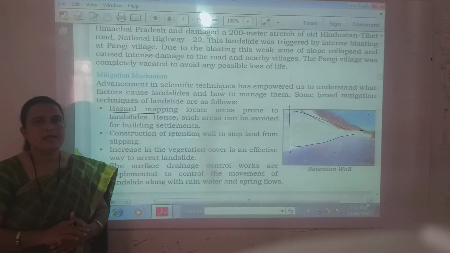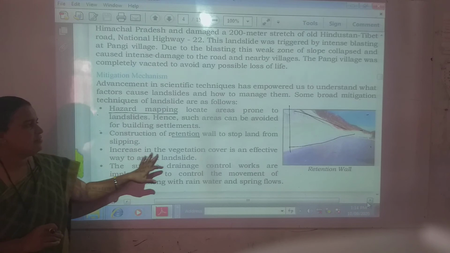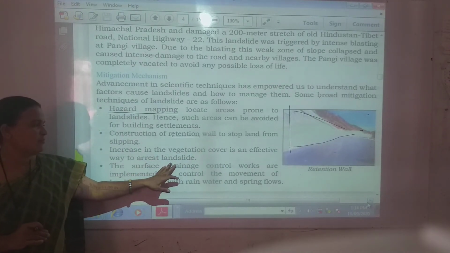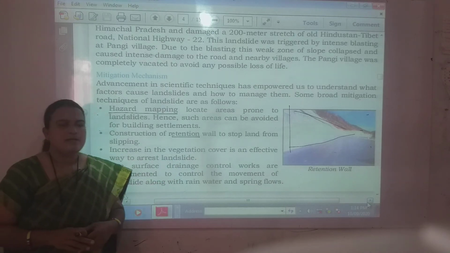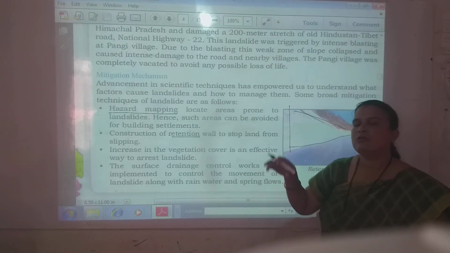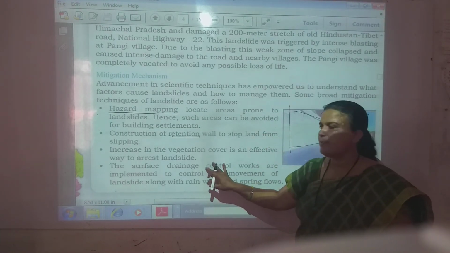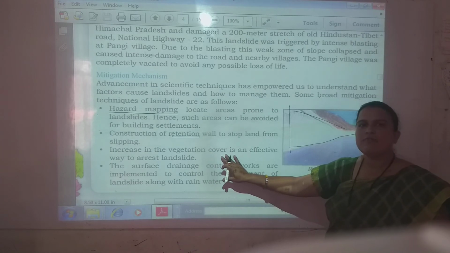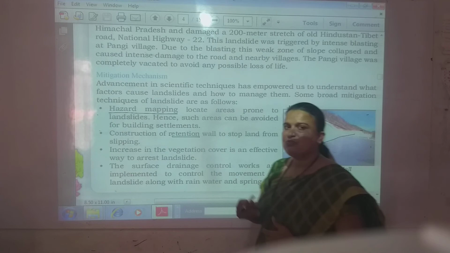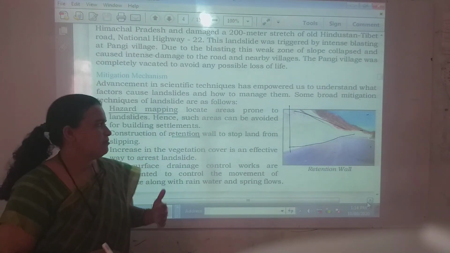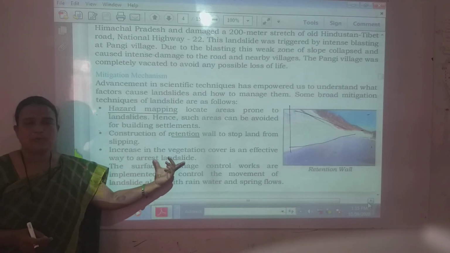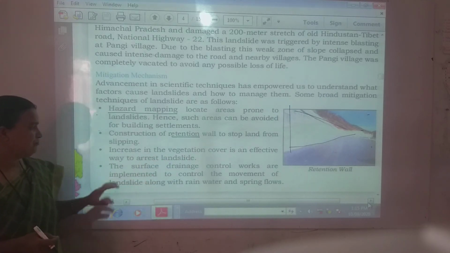Increasing the vegetation cover is an effective way to arrest landslides. With continuous rainfall, water directly acts on the rock as well as the earth debris, but when the vegetation cover is there, the effect is not that much, and it helps to arrest landslides.